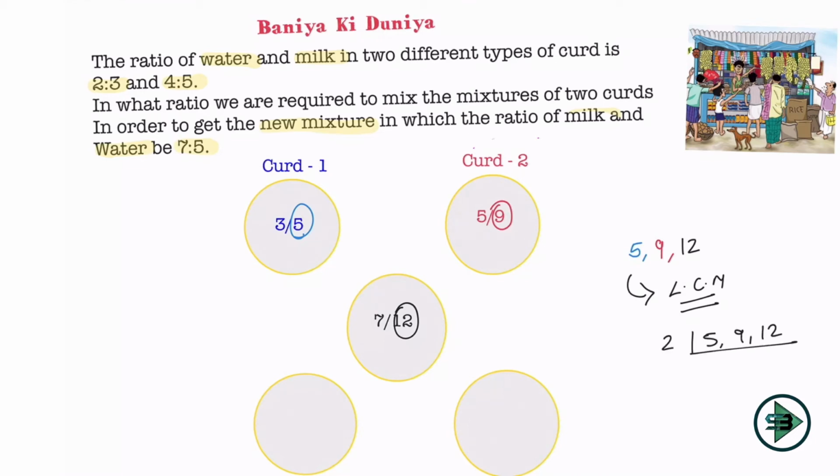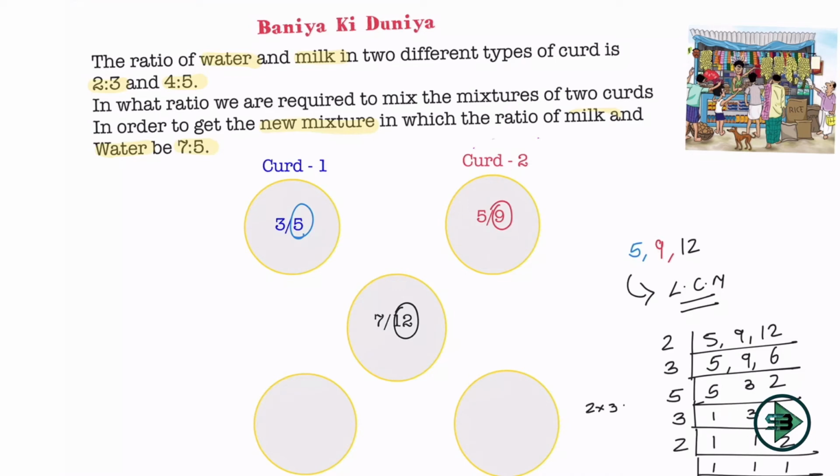We'll go ahead and solve this by the traditional method which we have learned in numbers. So 2 sixes are 12, 3 threes are 9, 3 twos are 6, 5 remains here. Then I start with 5, 5 ones are 5, 3 and 2 remain here, 3 ones are 3, then 2 ones are 2. I'll solve till I get 1, 1, 1, then multiply all of them: 2 into 3 into 5 into 3 into 2. 2 into 3 is 6, 6 into 5 is 30, 30 into 3 is 90, 90 into 2 is 180. So my LCM is 180.